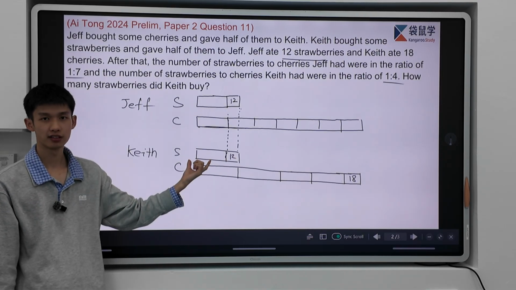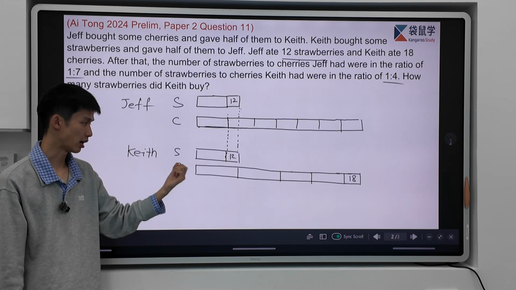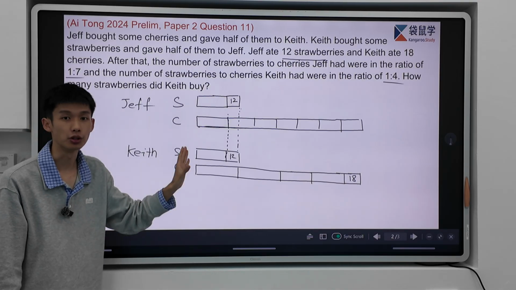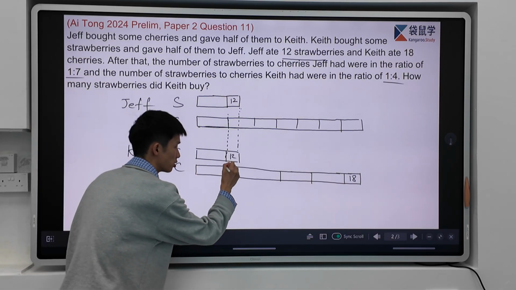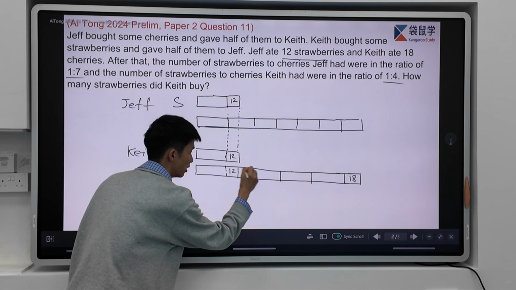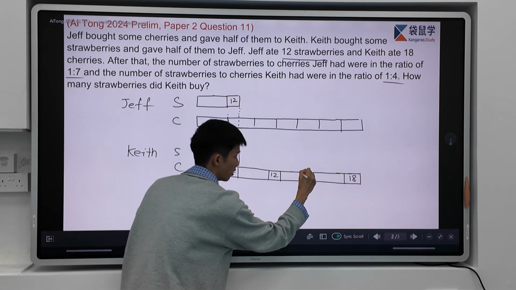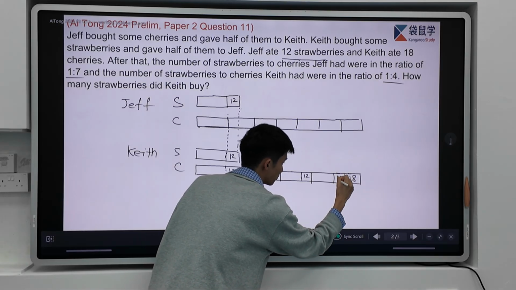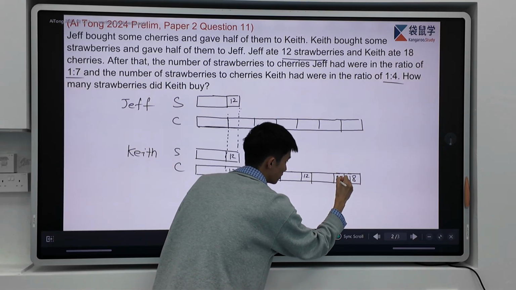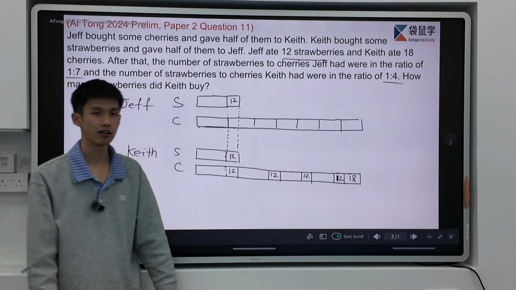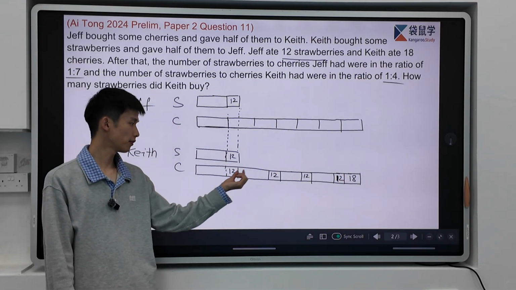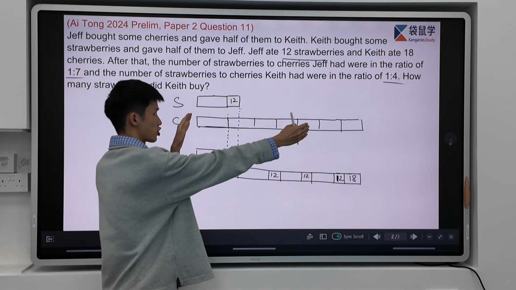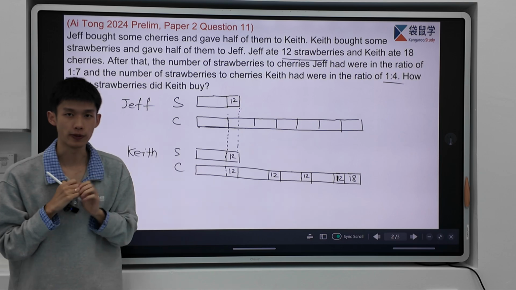Now do we have the same unit? Yes, we have. And then what should we do about the rest of the units for Kiss? Yes, all cut into 1 unit and 12. So we cut into 1 unit and 12, 1 unit and 12, 1 unit and 12, 1 unit and 12, 1 unit and 12. And this is 12. Okay, now class, let's take a look. 12, 12, 12, 12, 18. And the cherries they have, it should be the same.